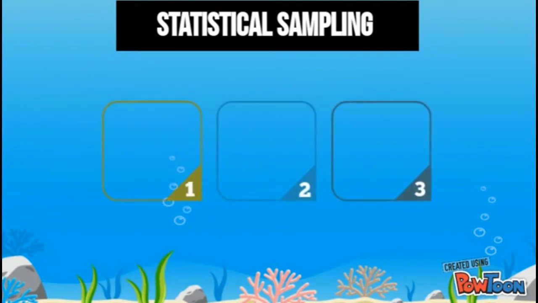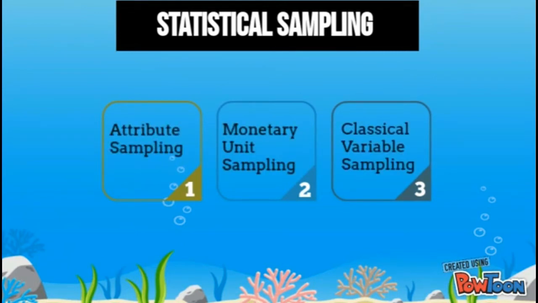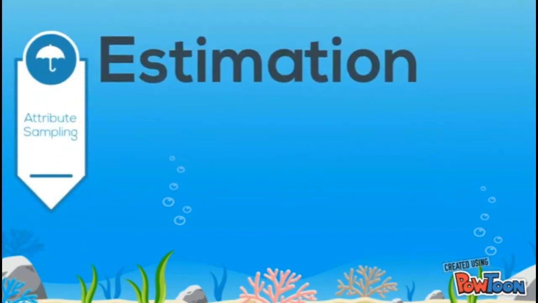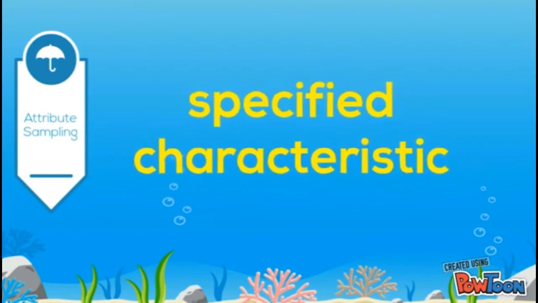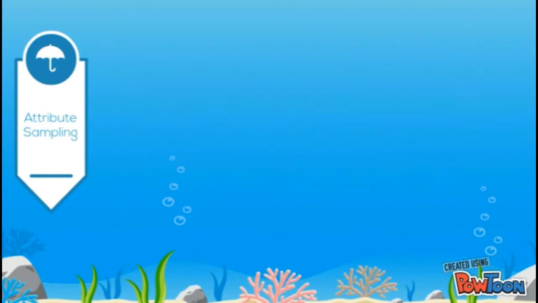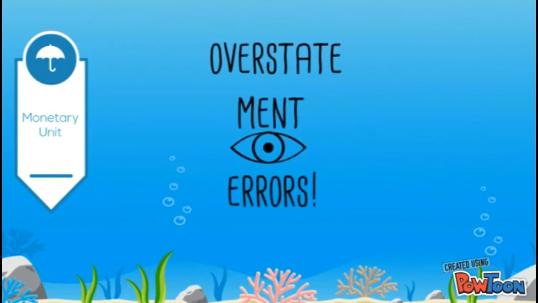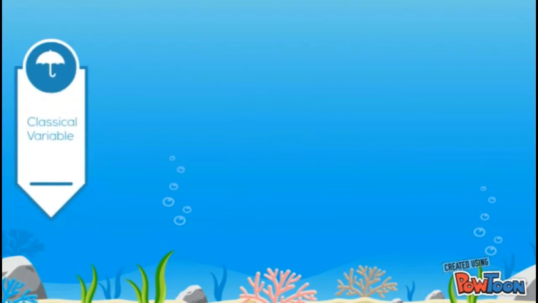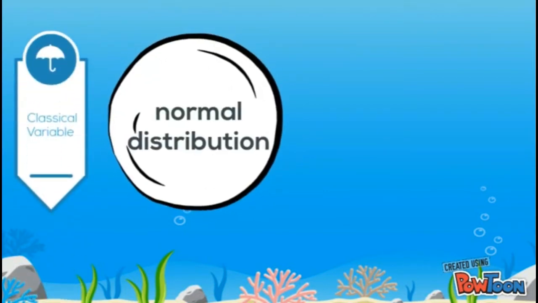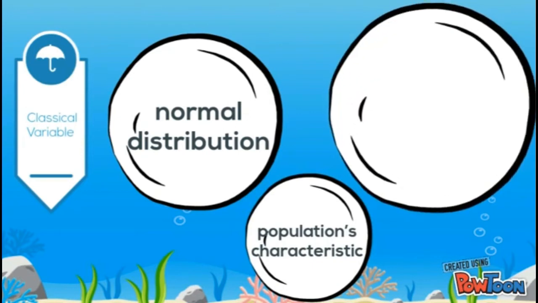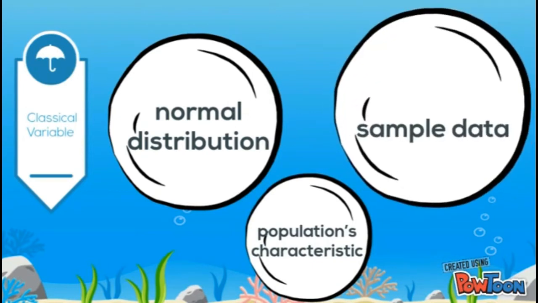There are three types of sampling under statistical sampling: attribute, monetary unit, and classical variable sampling. Attribute sampling is the estimation of the population that possesses a specified characteristic. It is used to determine whether internal control is reliable. Monetary unit sampling is used in the estimation of the amount of misstatement of transactions, commonly used for testing overstatement errors, suitable for a low error rate population of sample results. Classical variable sampling uses normal distribution to examine the population's characteristics based on sample data. It determines whether the account balance is materially misstated.